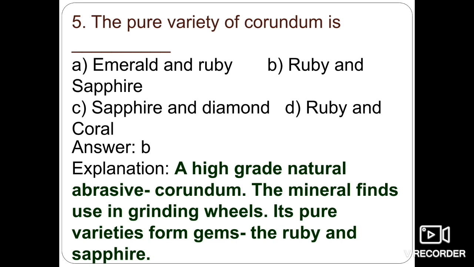Corundum is a very high grade natural abrasive, and the mineral finds use in grinding wheels. Its pure varieties form gems, the ruby and the sapphire, generally used for making ornaments. So the pure varieties of corundum are ruby and sapphire.